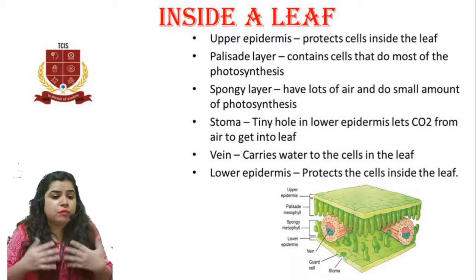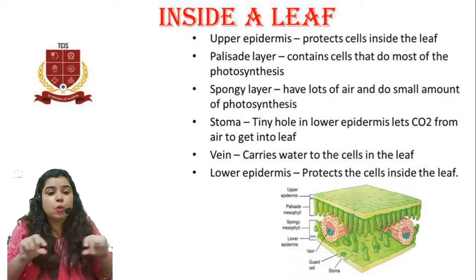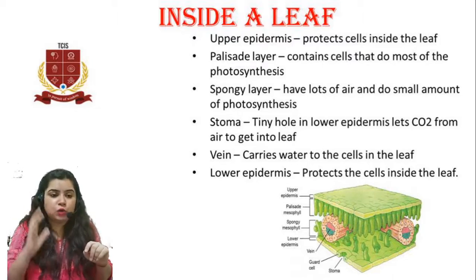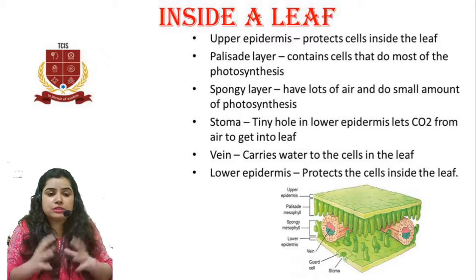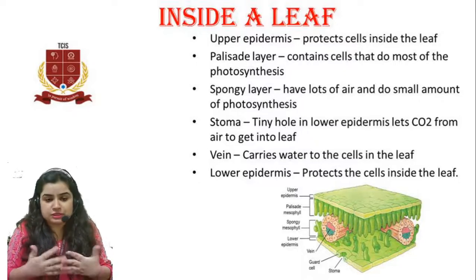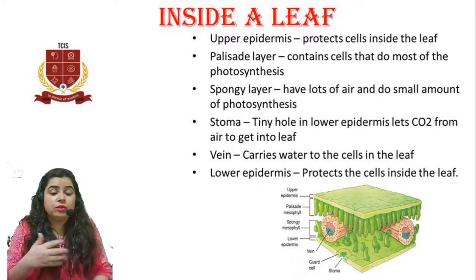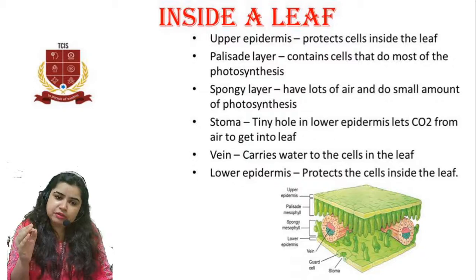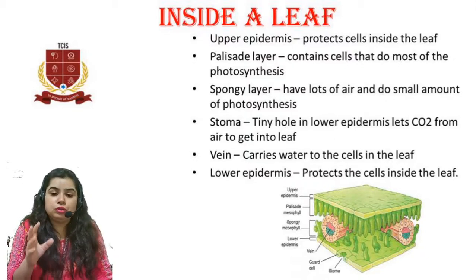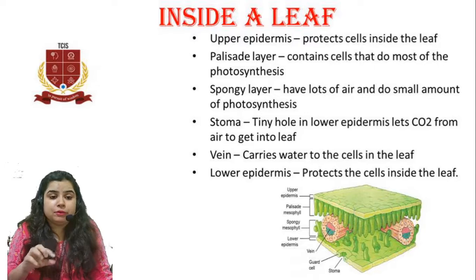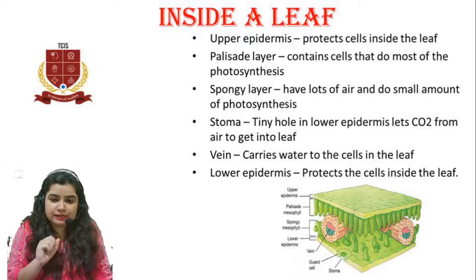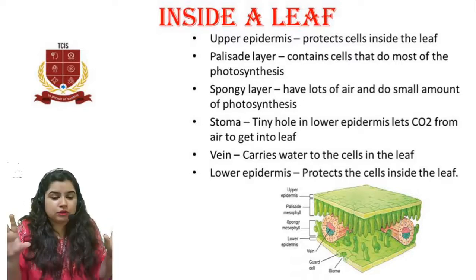Then there is the stoma. Now where is the stoma present? The stoma is present in the lower epidermis. It is just a tiny hole in the lower epidermis. What does this tiny hole do? This tiny hole actually allows CO2 to get into the leaf, which is required for photosynthesis. Then the next part is the vein. We have also seen in the external structure that the vein supplies water to each cell of the leaf. It has a similar use here as well. Then there is the lower epidermis. The lower epidermis is the last layer of the leaf, and it does the same function as the upper epidermis, that is protecting all the cells of the leaf.